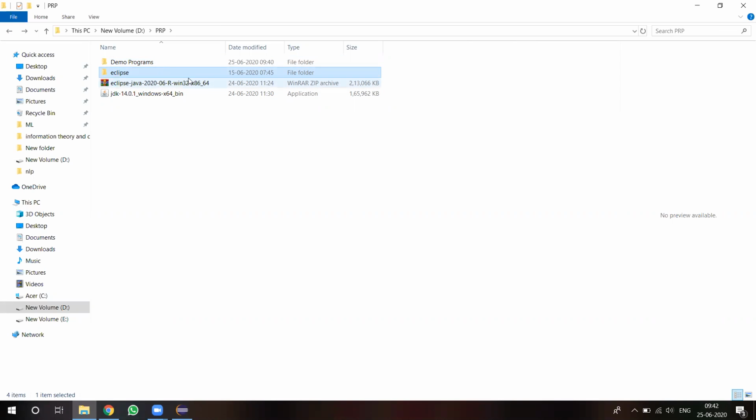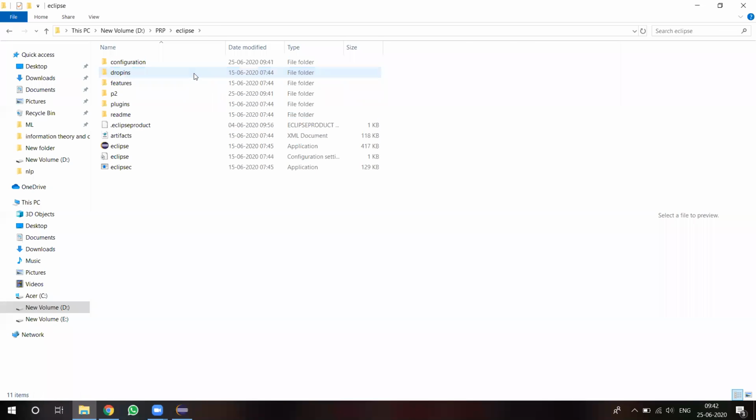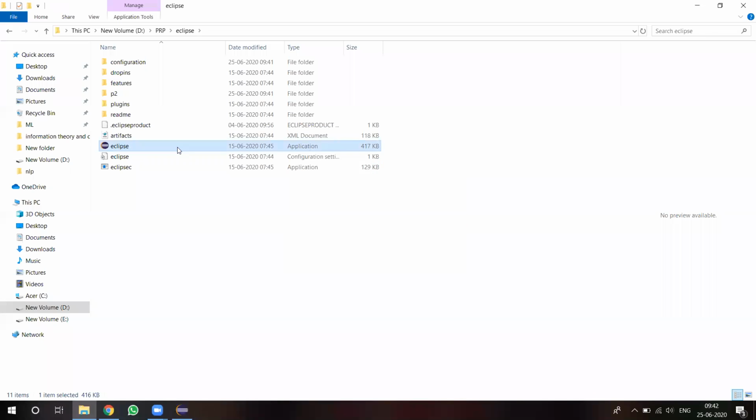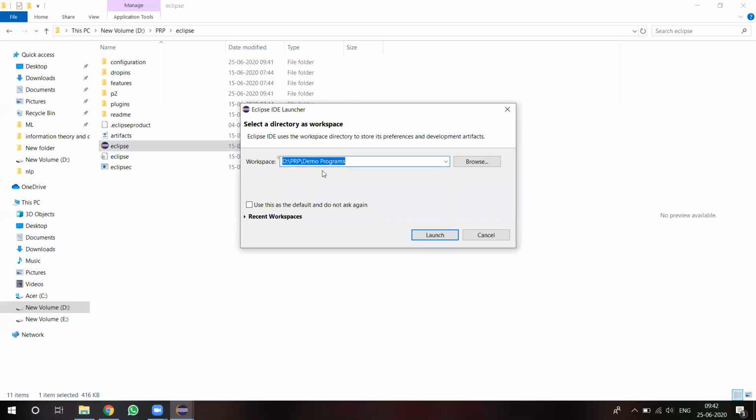Once Eclipse is unzipped, the Eclipse application will be there. Just double click on that Eclipse application. Now it asks for the workspace. Workspace means the location where we have to store all the Java programs you write. That location path we have to specify here, the location in your system where we store the programs.